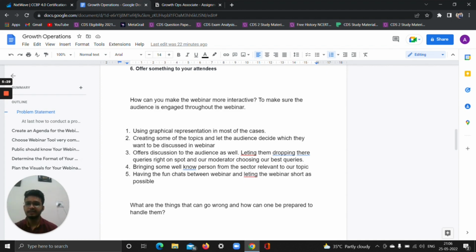Creating some topics and letting the audience decide which they want to be discussed. In web 3.0, the upcoming technology, there are many technologies like IoT, blockchain, machine learning. We can let the audience think about which topic they need to be discussed. This could be a good interaction: if people want to learn about blockchain, they learn about blockchain. If most of them vote for IoT, they could learn about IoT.